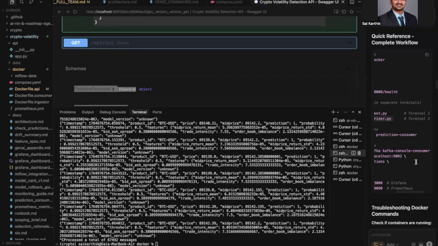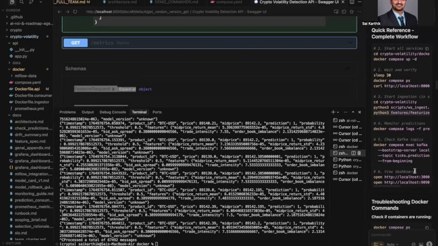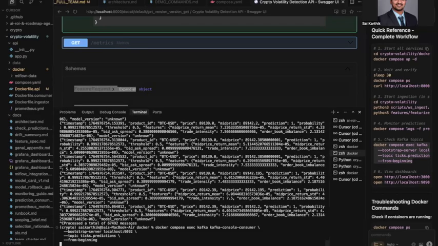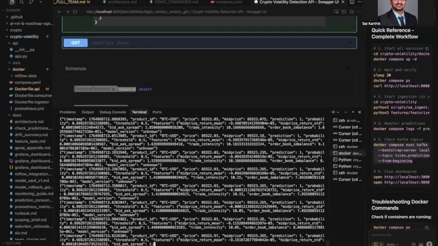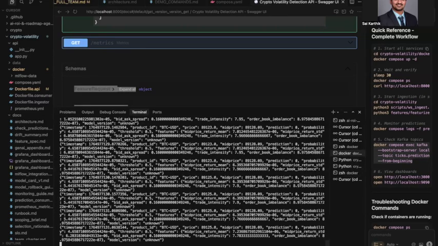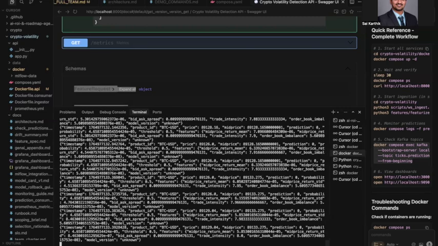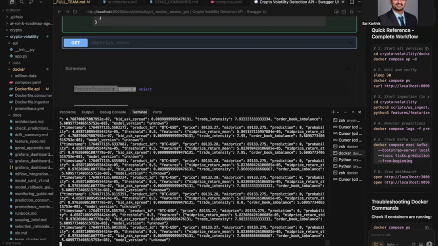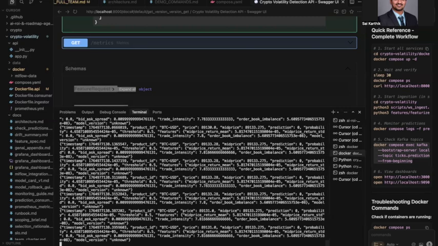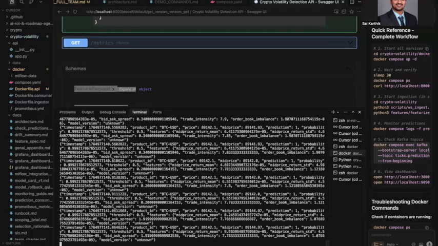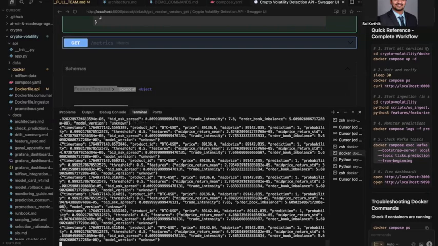The final step is to show you how the live streaming of the prediction happens. This is done by subscribing to the prediction topic. And now we can see that the predictions are happening in real time for each tick of data that's flowing into our system. I would hand over the demo to Tina.